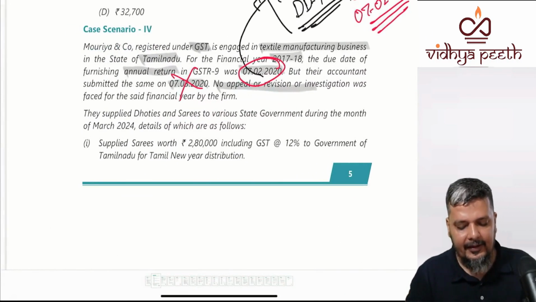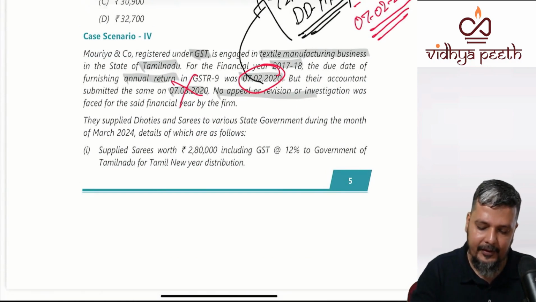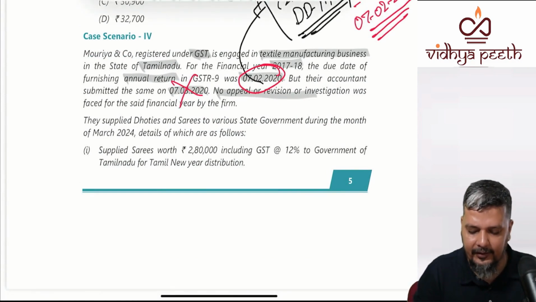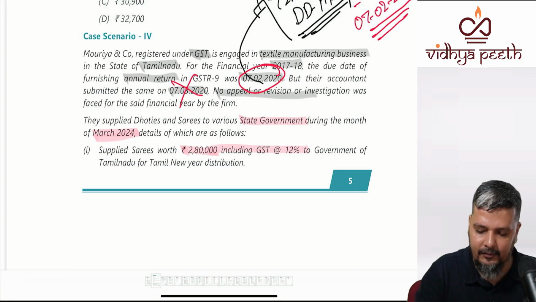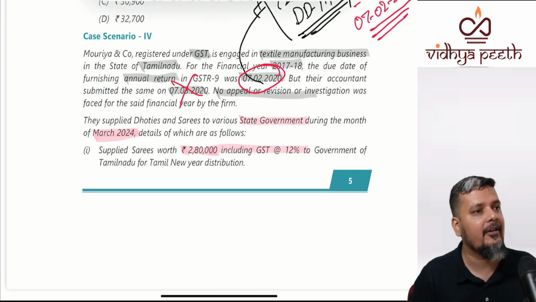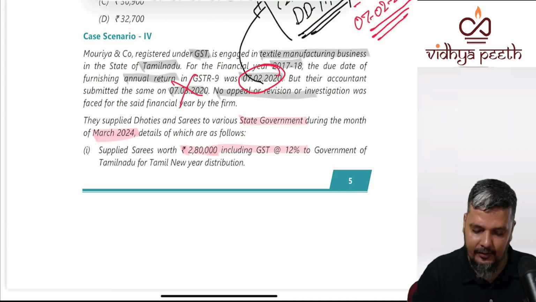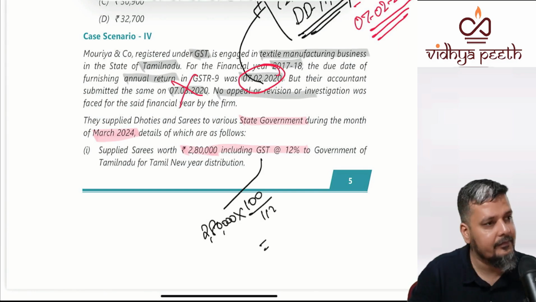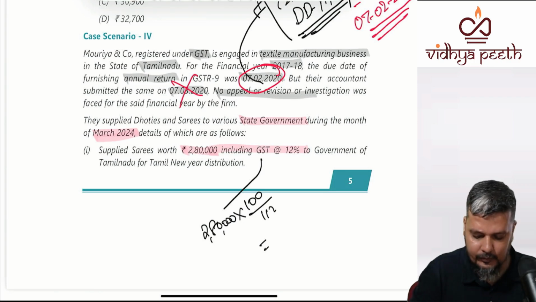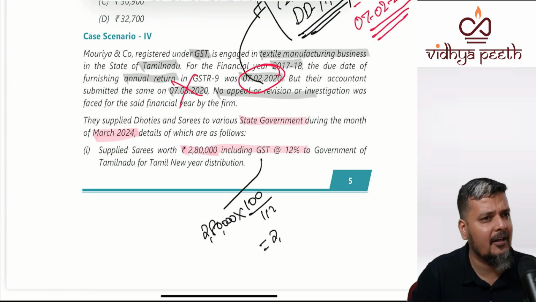Next. They supplied dhotis and saris to various state governments during the month of March. Supplied saris worth 2,80,000, including GST. So first, what is the contract value? The moment it is supply to government, TDS will come. So what is the value? 2,80,000 multiplied by 100 divided by 112.